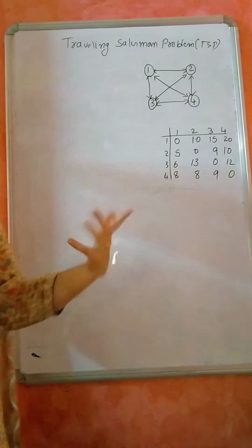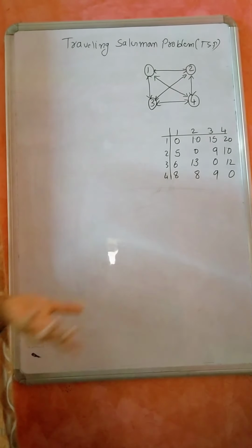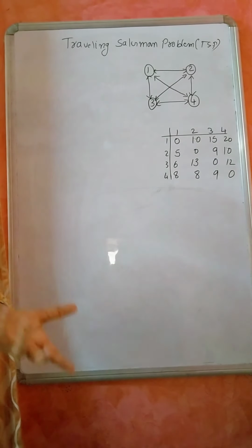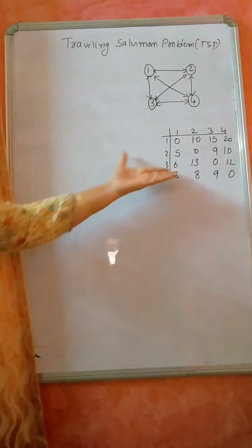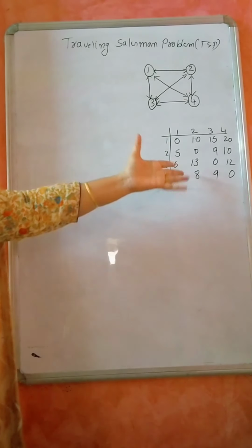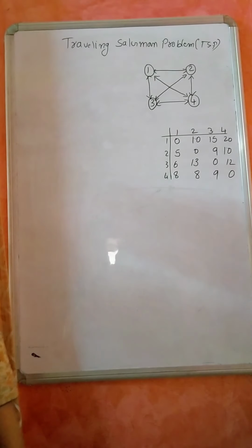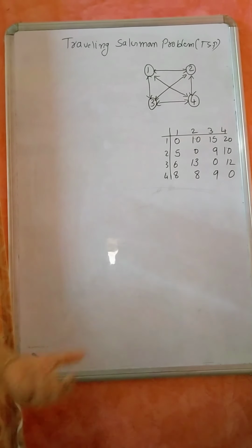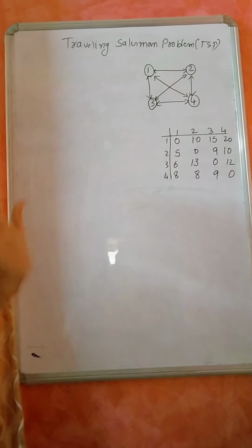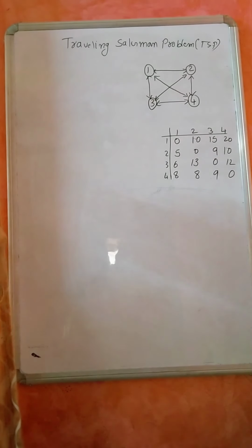I may take a different path, I may reach faster, or it may lead to the least cost. You can consider them as time, distance, or cost. Generally we say the least cost. Cost can be time, distance, or money also.